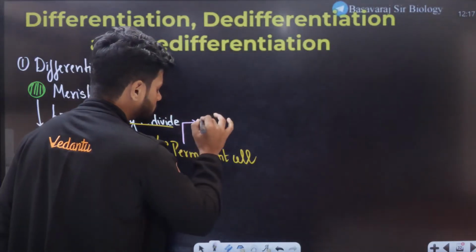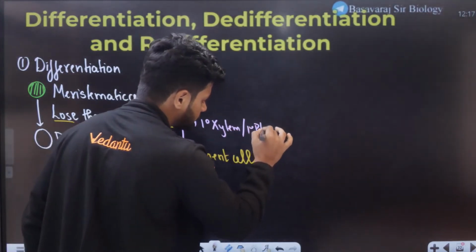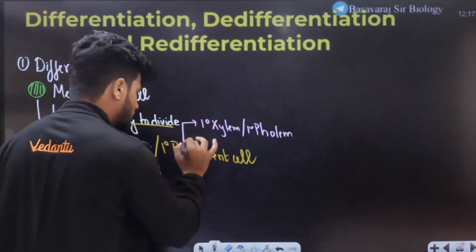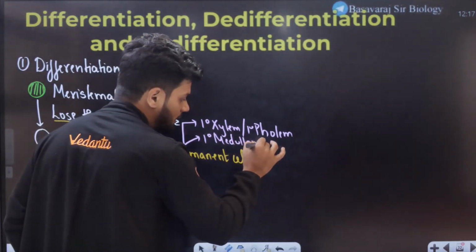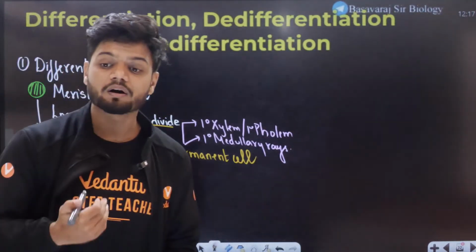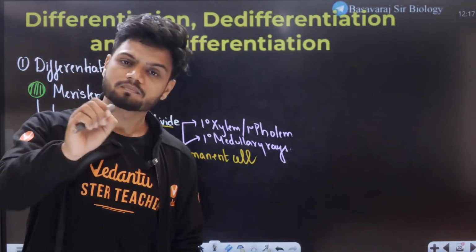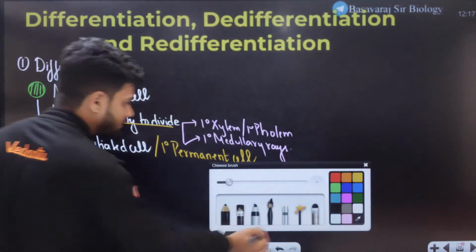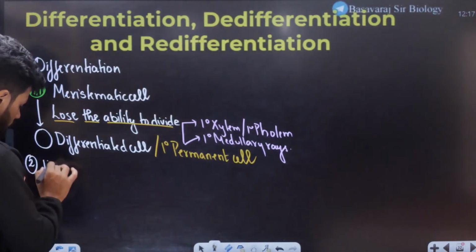First example, I'll tell you: primary xylem, primary phloem, then primary medullary rays. Even the parenchyma, collenchyma, sclerenchyma are primary permanent tissues. They have lost the ability to divide and they are now differentiated cells. Now the second concept, that is called dedifferentiation.